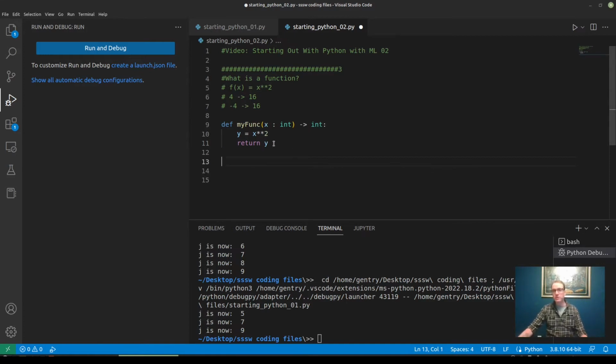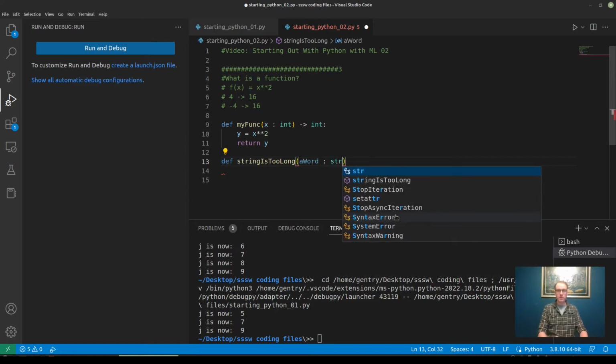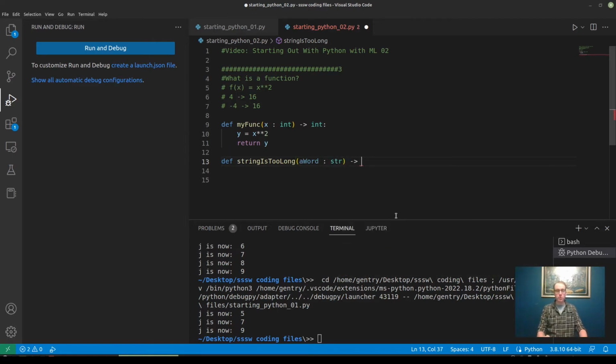We're not limited to defining functions as relationships between numerical values. We can also define, let's do a Boolean one. String is too long will be its name. Its input is going to be some string, so like a word. The type of that will be string. It's going to return a Boolean value. So let's tell our user, hey, you've typed a word that's the right length, or hey, you've typed a word that's too long.